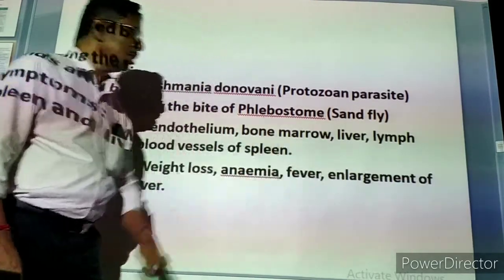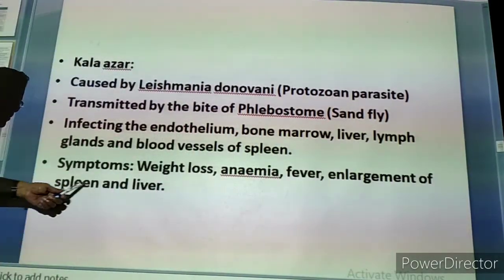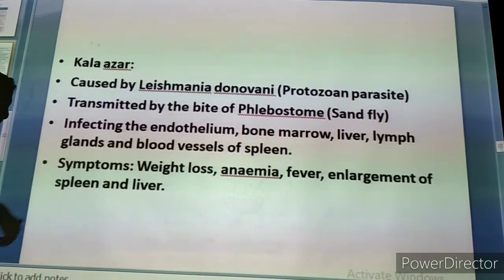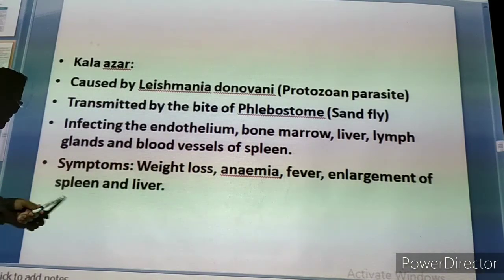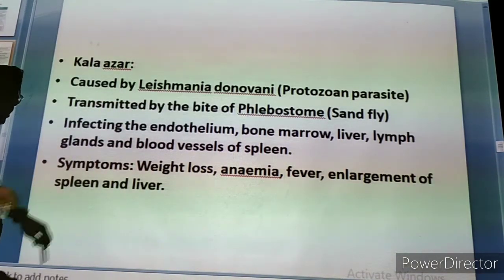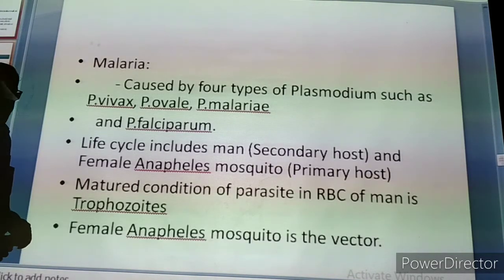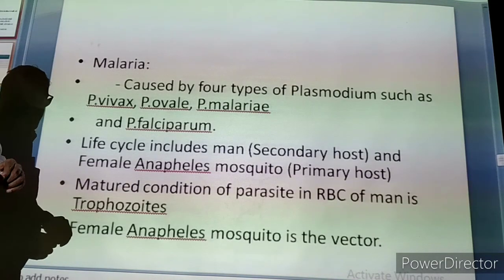Fever. And the last one, enlargement of the spleen, because the blood vessels are affected. So the spleen will be swollen and the liver will also be swollen. That is called the enlargement of the spleen and the liver. Now these are all the symptoms for so-called Kala-azar. Now we are coming to the next protozoan disease.